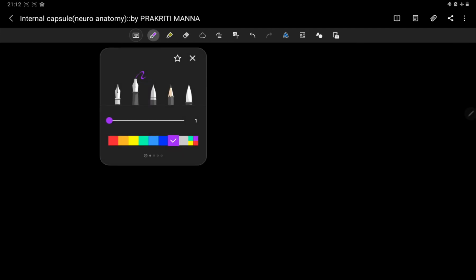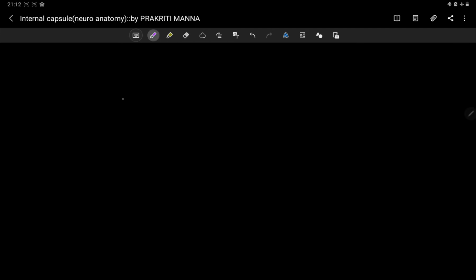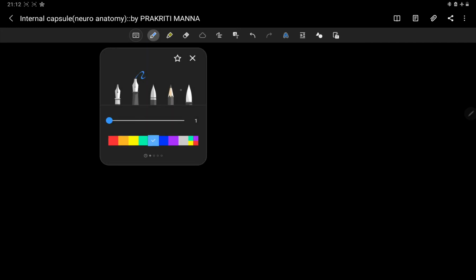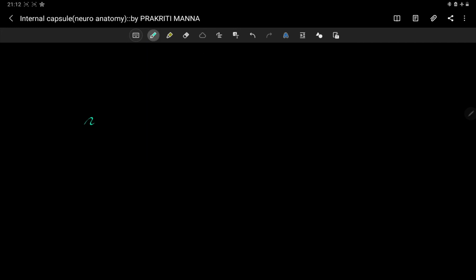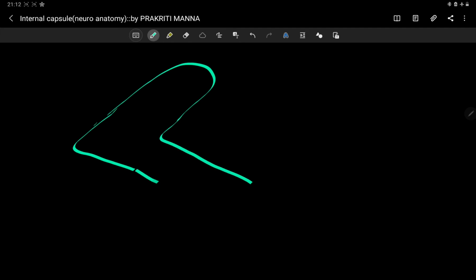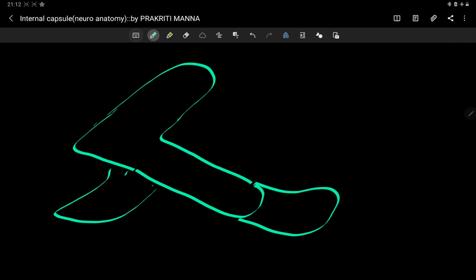So first I am drawing the schematic representation of the internal capsule. This is the internal capsule: anterior limb, genu, posterior limb. All right, retrolentiform part, and somewhere is the sublentiform part.